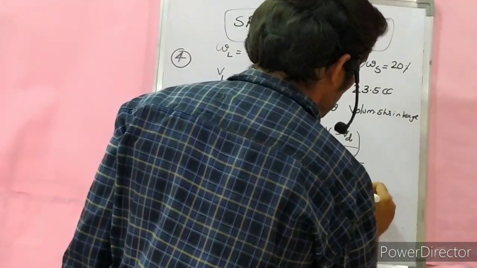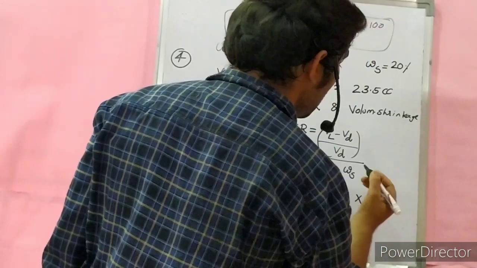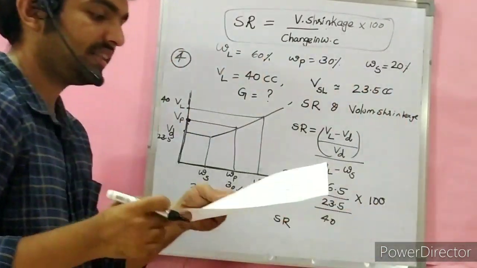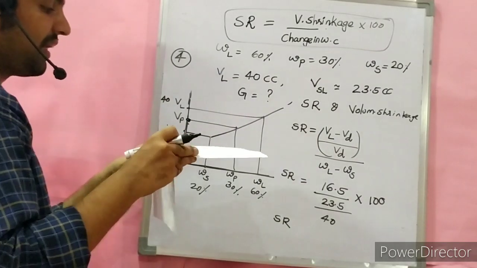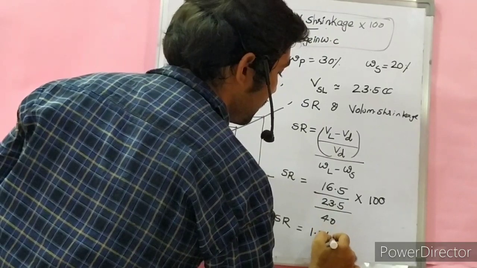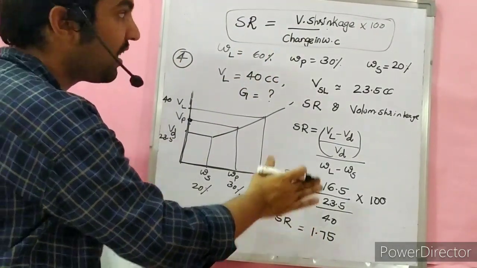Into percentage expressed as 100. The value I solved already, I am getting shrinkage ratio as 1.75. This is one part of the question.